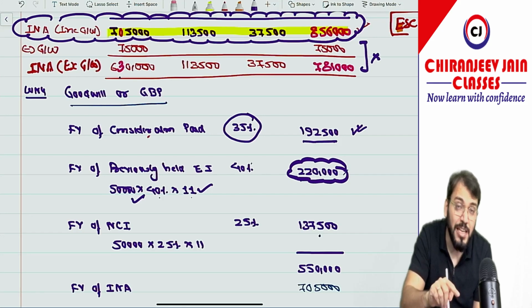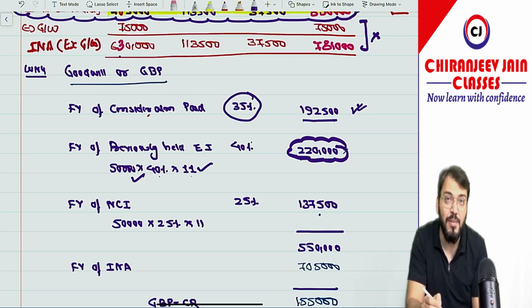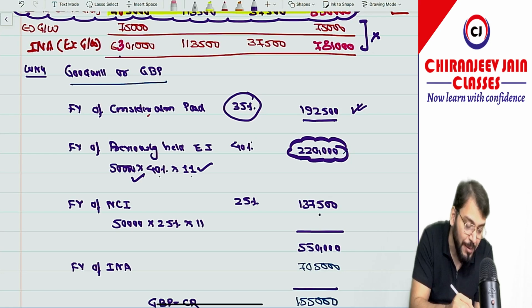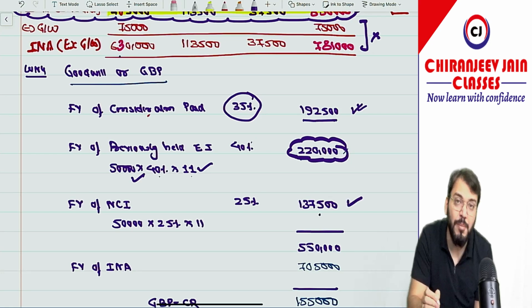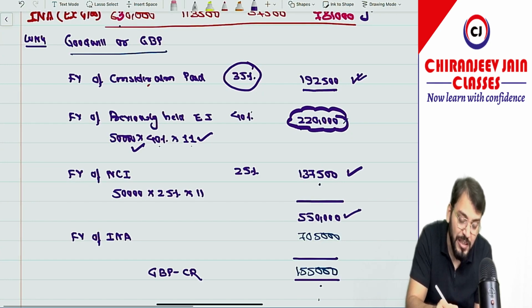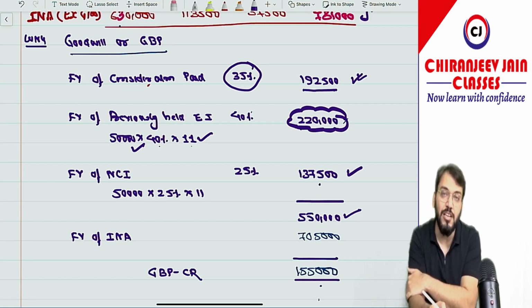Then they have asked you to take fair value of NCI. NCI will be 25% because total is 75%. So 25% of 50,000 into 11. This becomes fair value of NCI. So this becomes the total. From this we will deduct fair value of INA 7,05,000, and this will be the gain on bargain purchase. Understood?